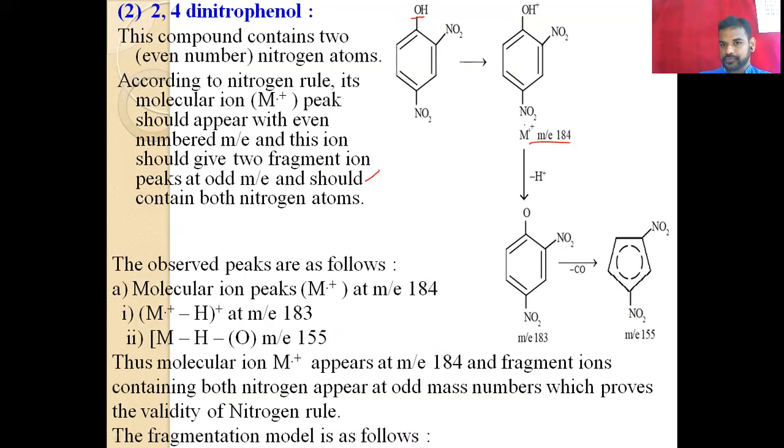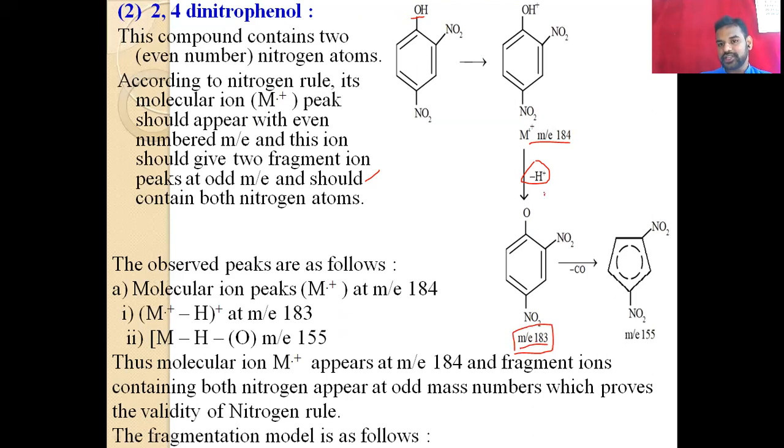And here, what happens after the bombardment? The fragmentation takes place like this: by removal of one H+ ion. The parental ion of 184, an even-numbered molecular mass, gives an odd-numbered ion, 183.